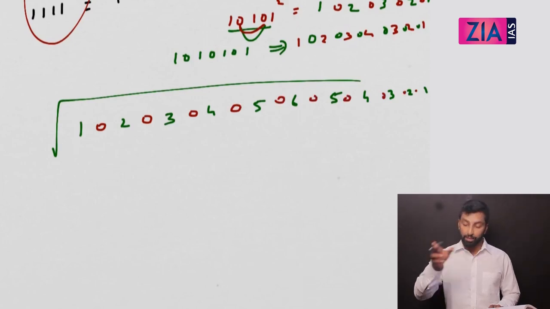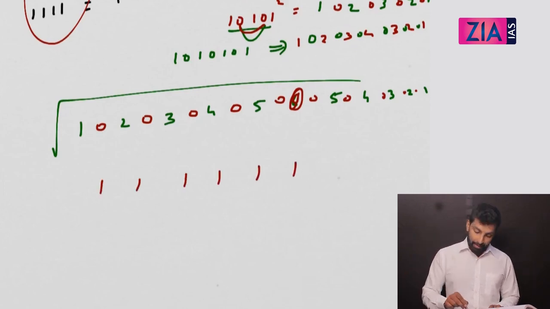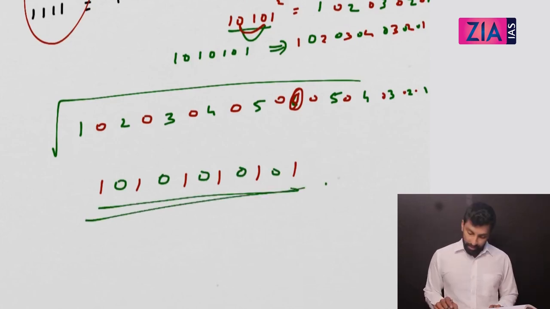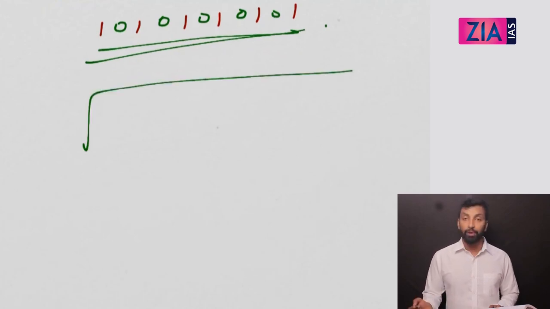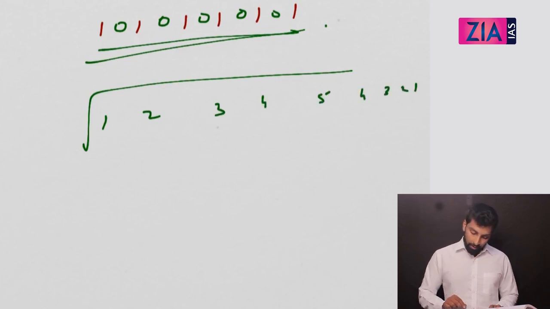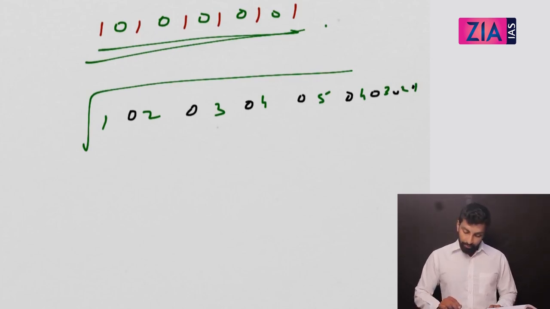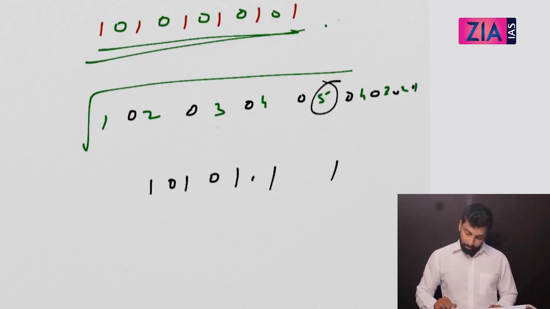So you observe the pattern, it is a mix of both. What is your answer? 6 is there, so you need to write 6 ones, right? So 1, 1, 1, 1, 1, 1. And the easy method is put zeros in between. This is your answer. So if you want to make a question, what will you do? You can ask the students to find the square of, right? 1, 2, 3, 4, 5, then 4, 3, 2, 1. Put zeros in between. You made a very, very relevant question. What is your answer? Right, see this is 5, so write 5 ones. 1, 2, 3, 4, 5. Put zeros. This is the answer.